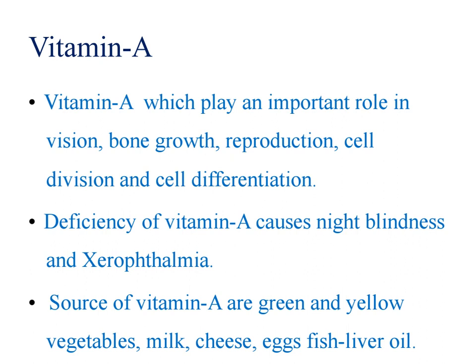The main sources of vitamin A are green and yellow vegetables, milk products like milk and cheese, egg, and fish liver oil. Along with this, vitamin A also promotes health in the respiratory and urinary tract systems, and helps the skin and mucous membrane function as a barrier to bacteria and viruses. So these are some of the importance of vitamin A.